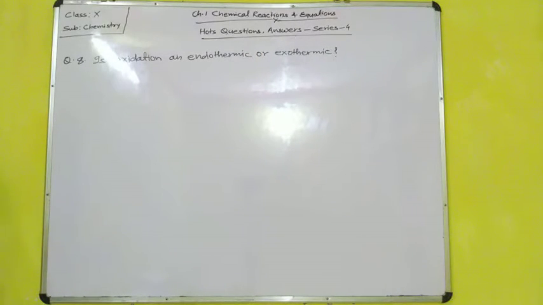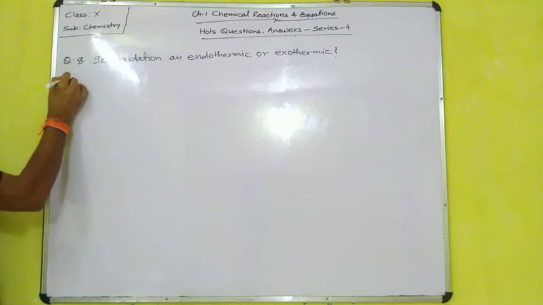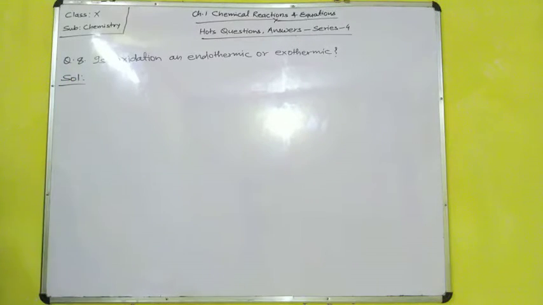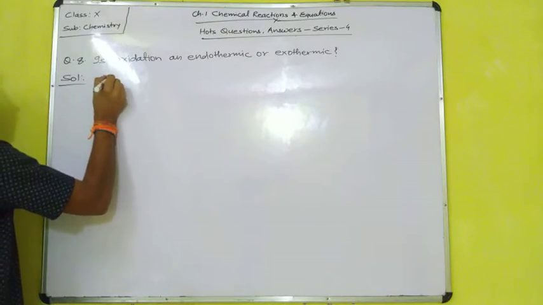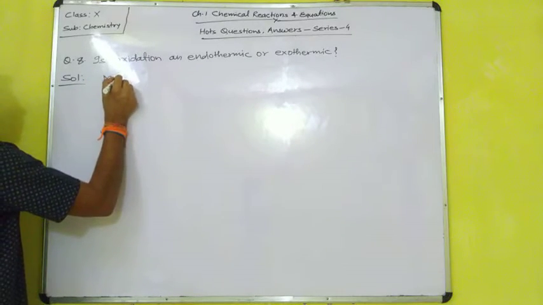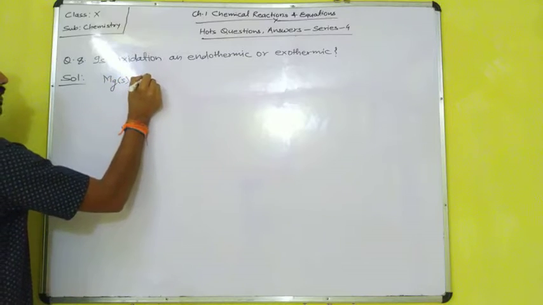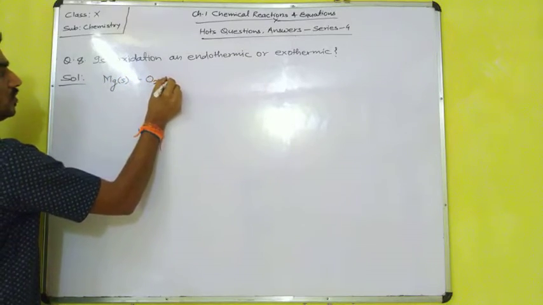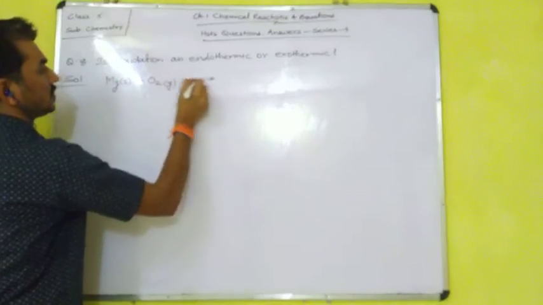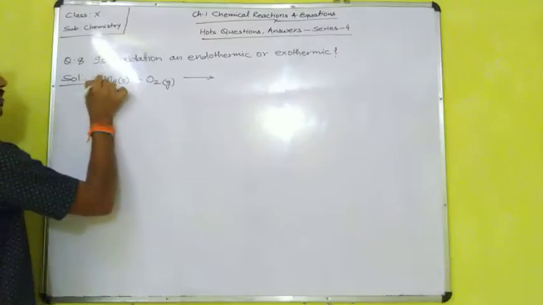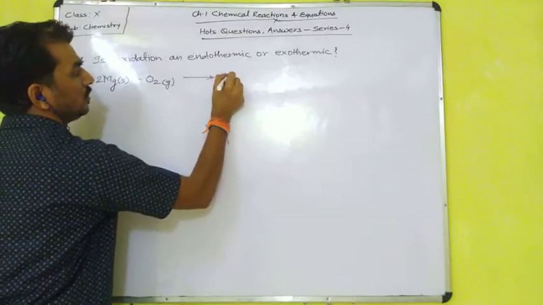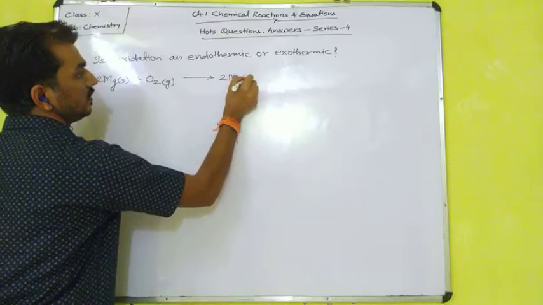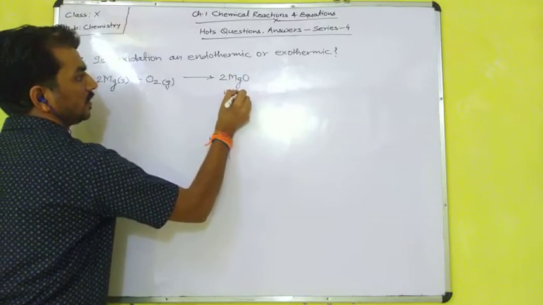Okay, so we have to take one example of oxidation. When magnesium ribbon burns in the presence of oxygen gas, it forms 2MgO, magnesium oxide, white color magnesium oxide.